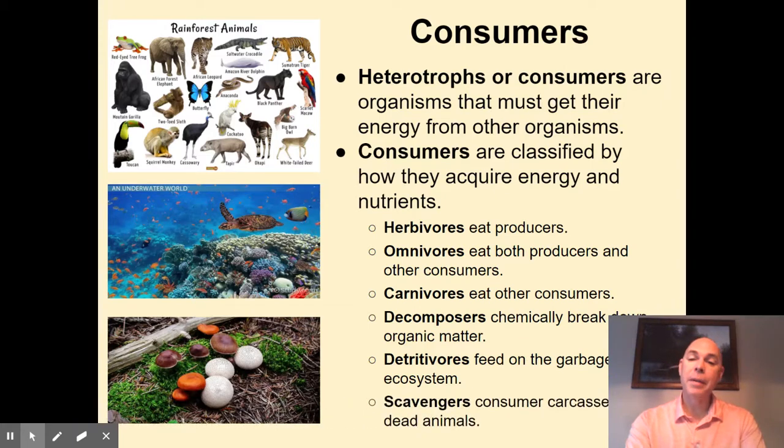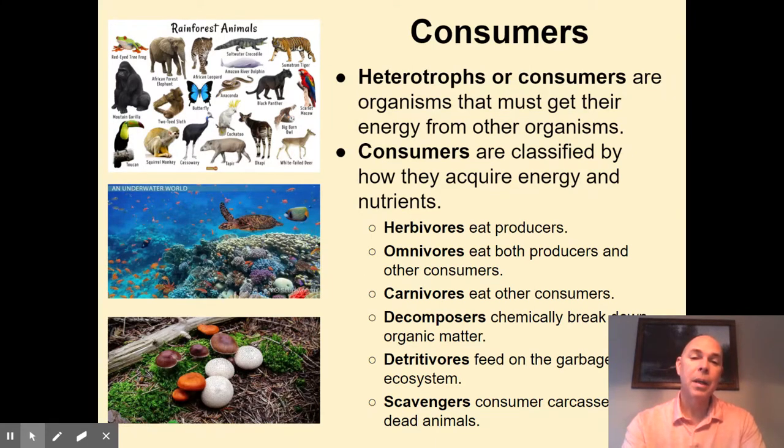And the last ones are scavengers. Scavengers, there's a whole wide group of scavengers out there in different ecosystems. Great example for a local would be a vulture. We see them all the time, finding a deer carcass on the side of the road. Good example in a marine environment would be a crab feeding on any type of food it can get its claws on, literally.